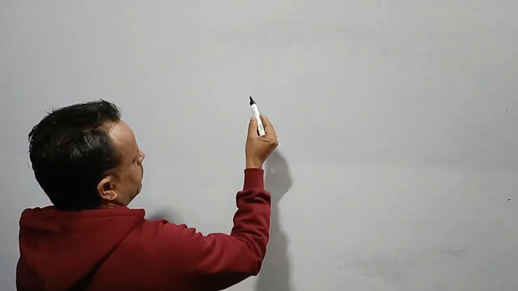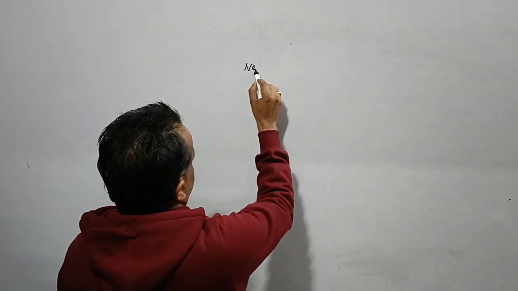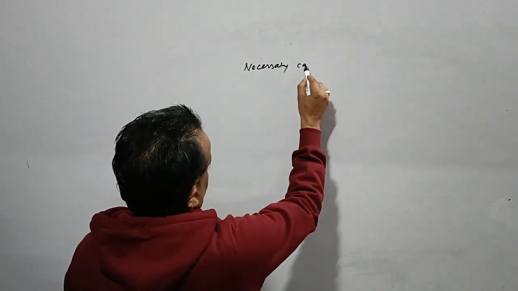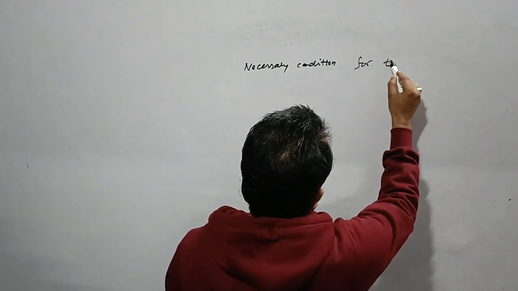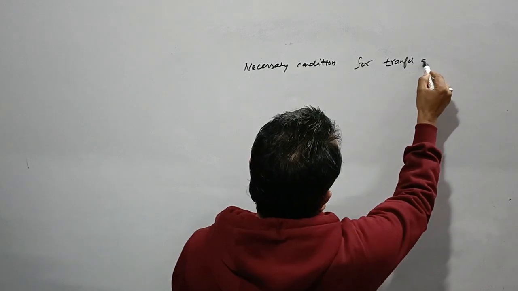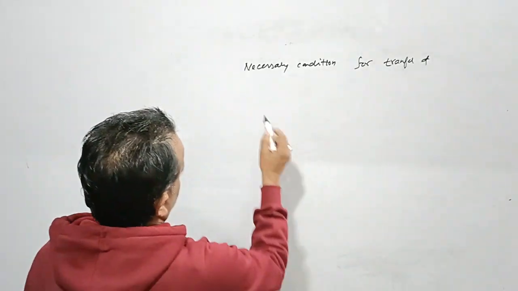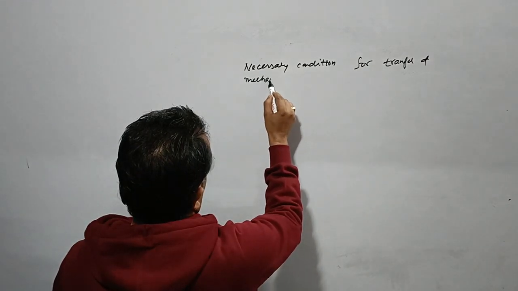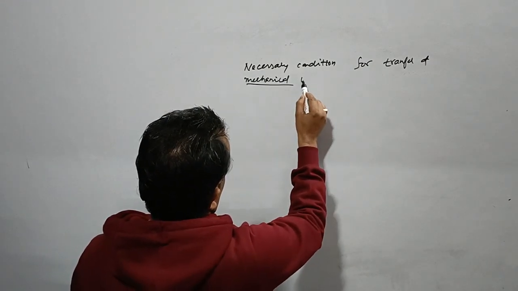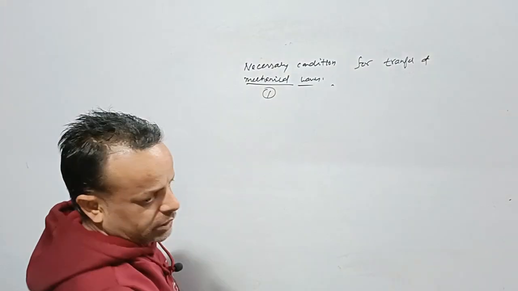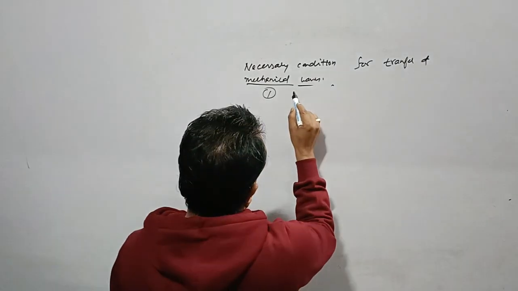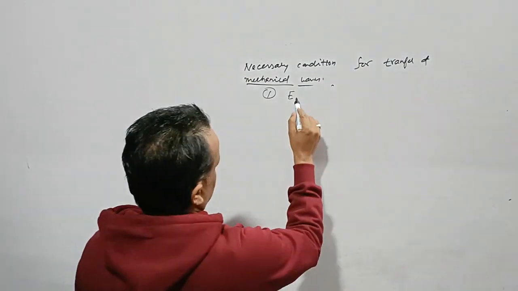What are the conditions necessary for the transfer of mechanical waves? The substance through which a mechanical wave is being transferred should have elasticity.